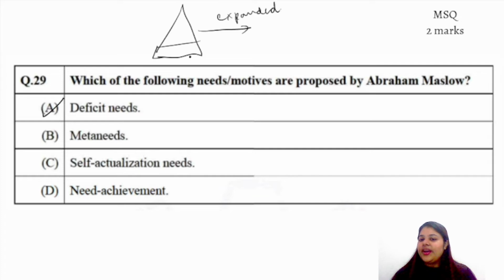right? Where then they divided these needs into deficiency needs and higher order needs. So for sure he talked about deficiency needs. There were meta needs also. So there were more needs which were added here after self-esteem. So there were transcendental needs, aesthetic needs, cognitive needs. So those are known as meta needs. And self-actualization, that is what he talked about. So he expanded that particular model.